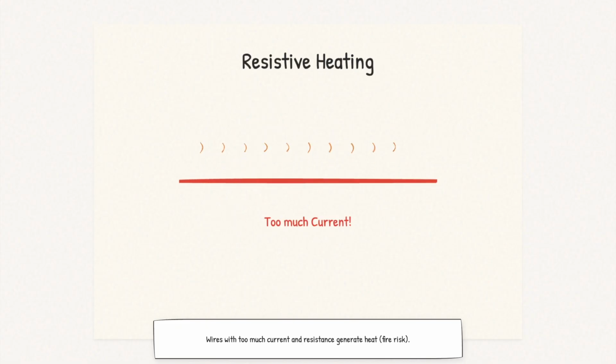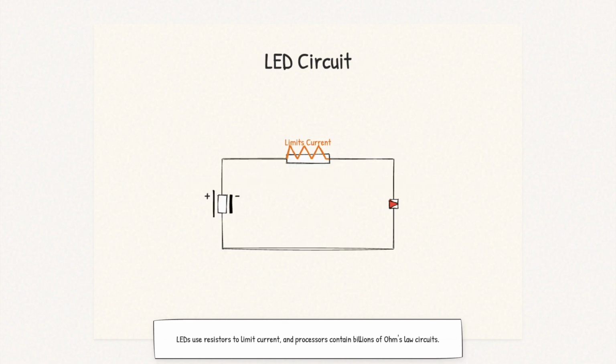Too much current through a wire with too much resistance generates heat, which can start fires. Even LED light bulbs are designed using Ohm's law. They need resistors to limit current so they don't burn out. And every computer processor, billions of tiny circuits, all obeying Ohm's law.